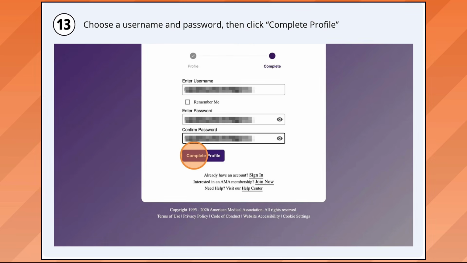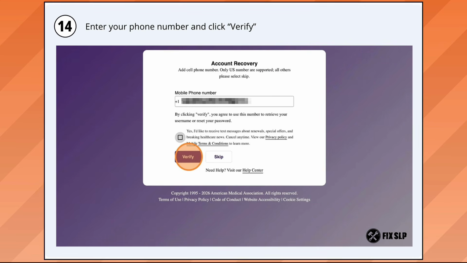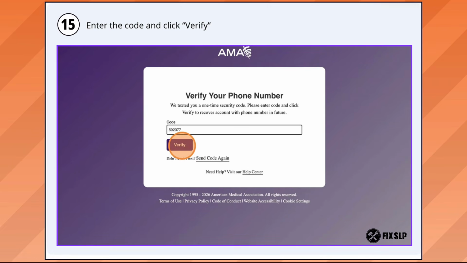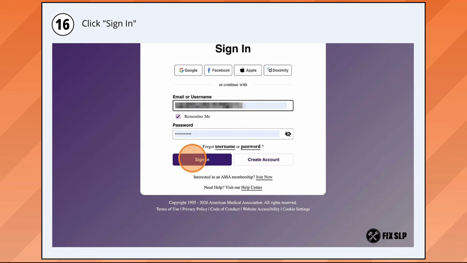You will create your username, you'll enter your password and confirm it, and then choose Complete Profile. This next step is optional. You can choose to set up some account recovery or you can skip it. If you choose to set it up, you will put your phone number in the box. If you'd like to receive text messages from them, you'll click that box and then choose Verify. They will text you a code. Put the code in the box and click Verify. Then you can sign in.